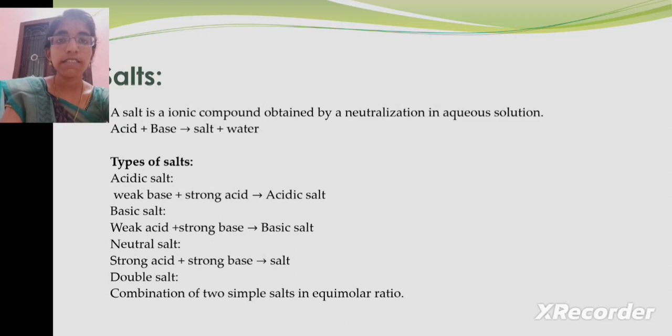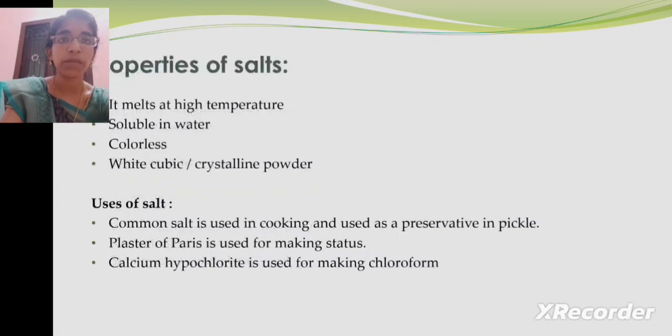The next one is a basic salt. It is formed by weak acid and strong base. The next one is a neutral salt. The neutral salt is formed by strong acid and strong base. The next one is a double salt. It is formed by the combination of two simple salts in equimolar ratio.